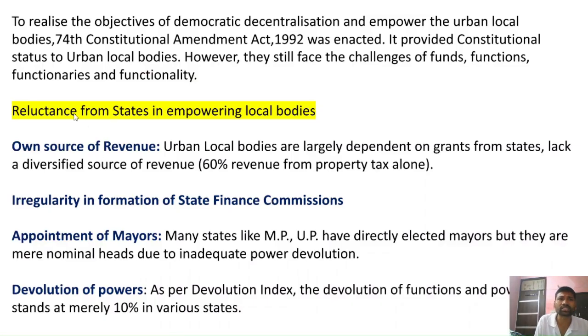So you can introduce this answer by writing about the 74th Constitutional Amendment Act. Now, the basic objective of the 73rd and 74th Constitutional Amendment Acts is democratic decentralization. They were enacted in 1992. Through democratic decentralization, it empowers local bodies, and not just local bodies, it will also increase the participation of the people.